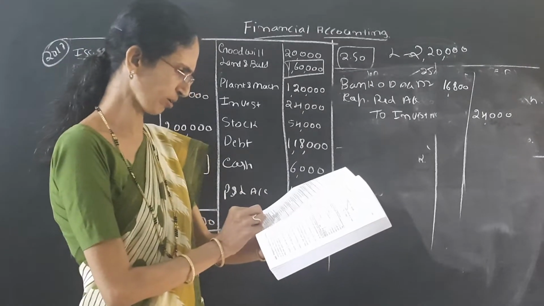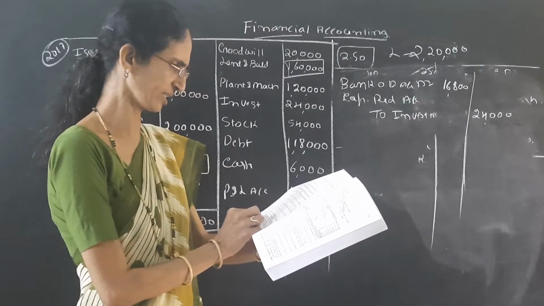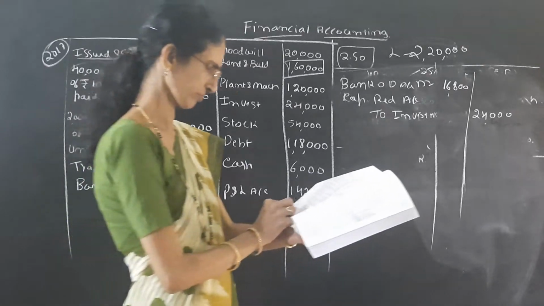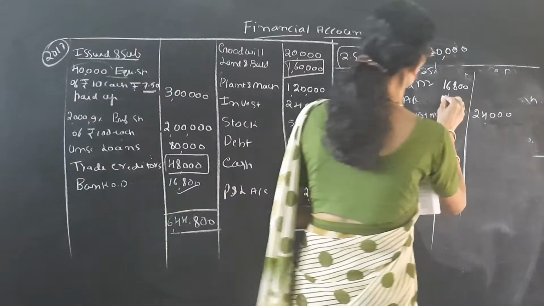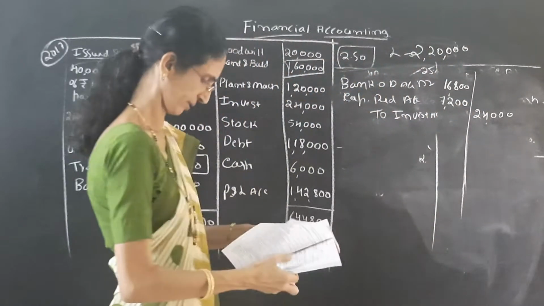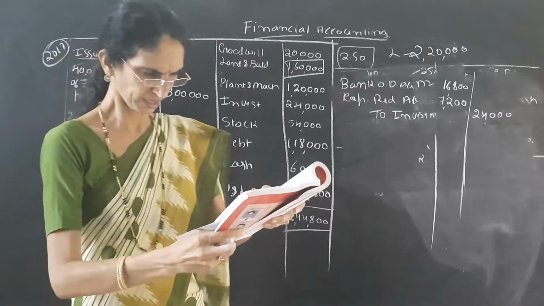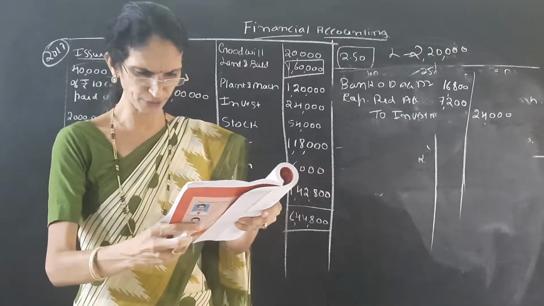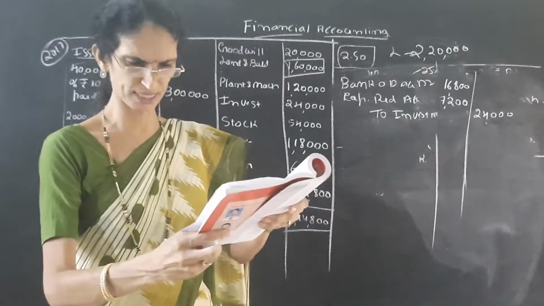So the amount of capital reduction is here 7,200. 7,200. Yes. Next, preference shareholders have agreed to give up their rights for the 2 years dividends.